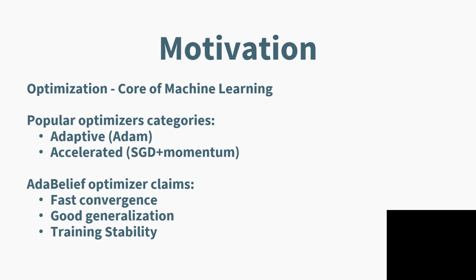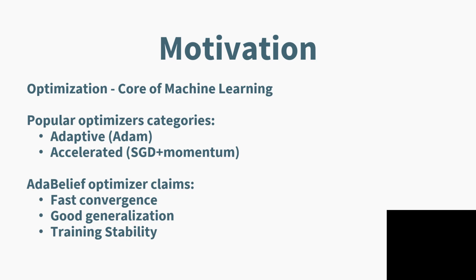In modern day machine learning, popular optimizers are often categorized into two branches. One is the adaptive methods, which consist of optimizers like ADAM that are known to converge fast. The other branch consists of accelerated schemes, which include the stochastic gradient descent family that are known to have good generalization.